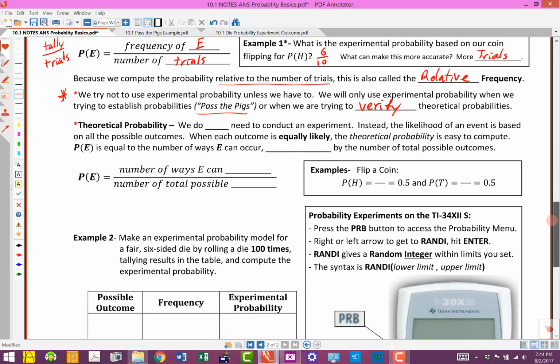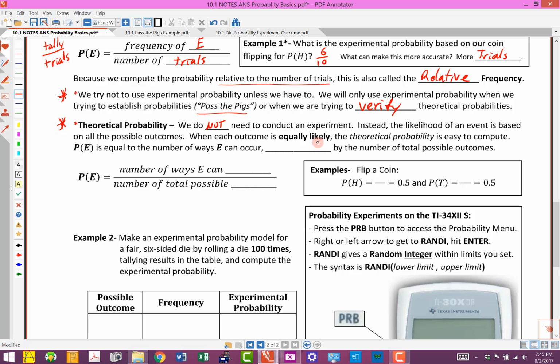Now, most of the time we're going to do something called theoretical probabilities. With theoretical probabilities, we do not need to conduct an experiment. Instead, the way we figure out the probability of an event is just based on all the possible outcomes. And usually they're equally likely, so each one has an equal chance of occurring, like we talked about with flipping a coin or rolling a die.